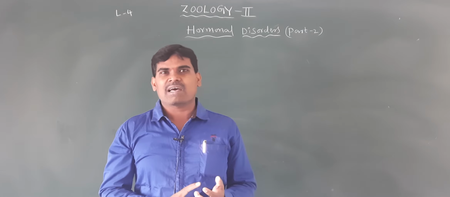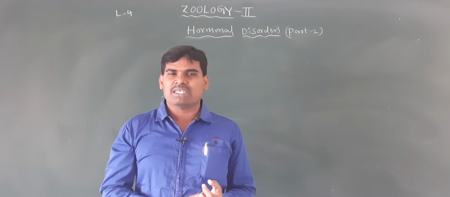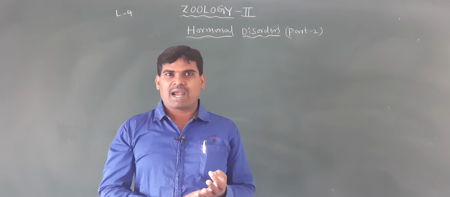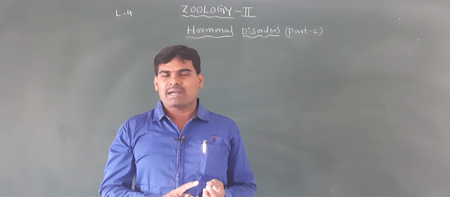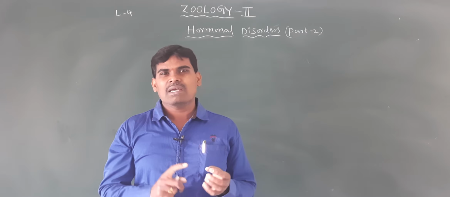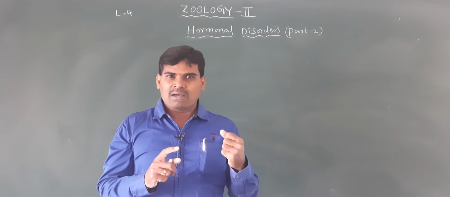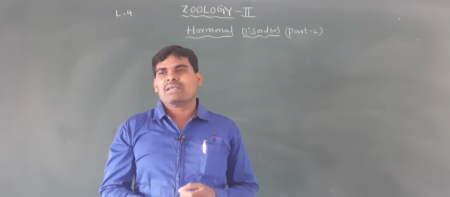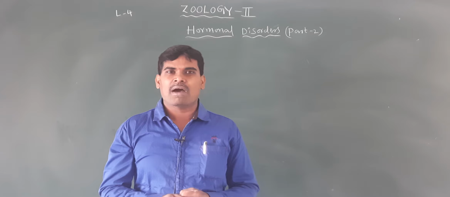Next, thyroxine hormone, hypo and hypersecretion: hyperthyroidism, myxoedema, and another one, cretinism. Okay, very good. So thyroxine and growth hormone hypo and hypersecretion cause some types of abnormalities.